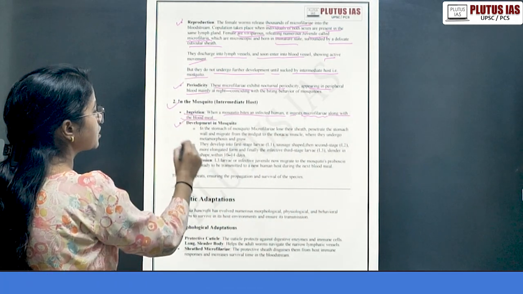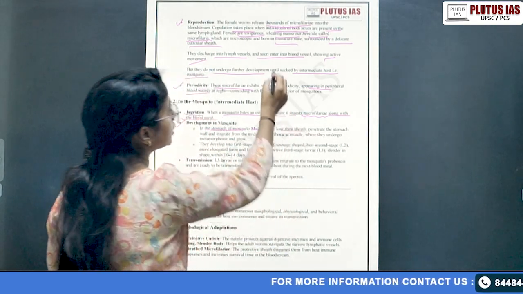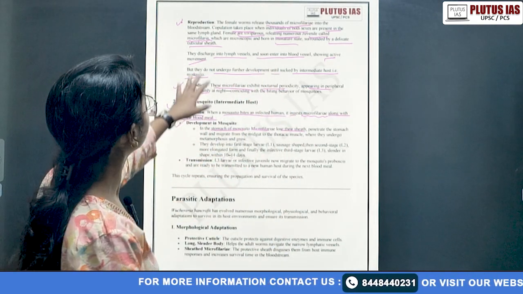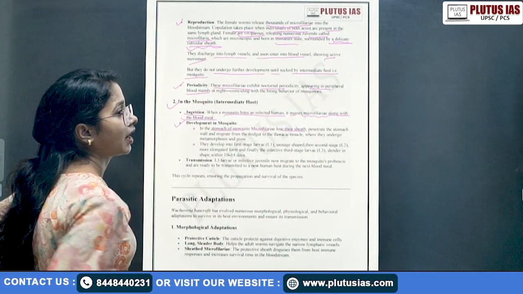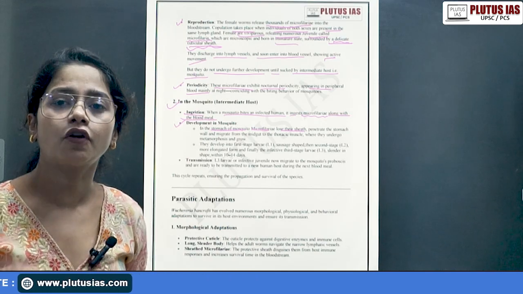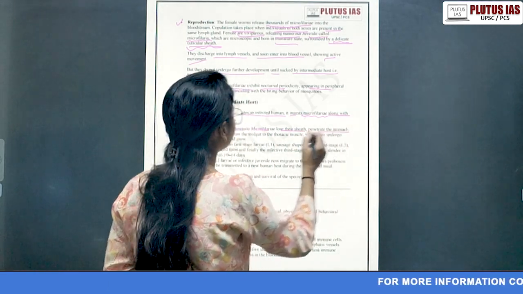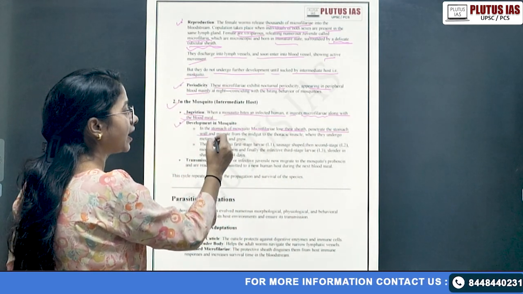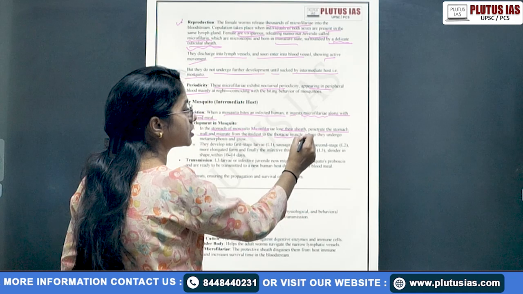Then development in the mosquito: in the stomach of the mosquito, microfilariae lose their sheath, that is your outer cuticular sheath. As the microfilaria enters the mosquito, it just dissolves or loses the cuticular sheath, penetrates the stomach wall, and then migrates from the midgut to the thoracic muscle.